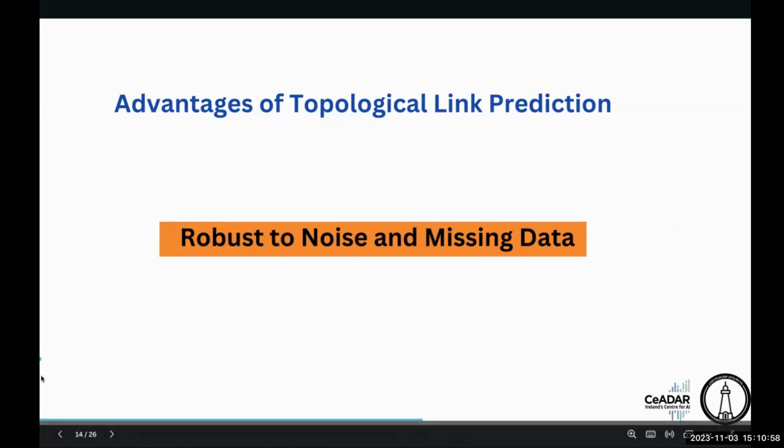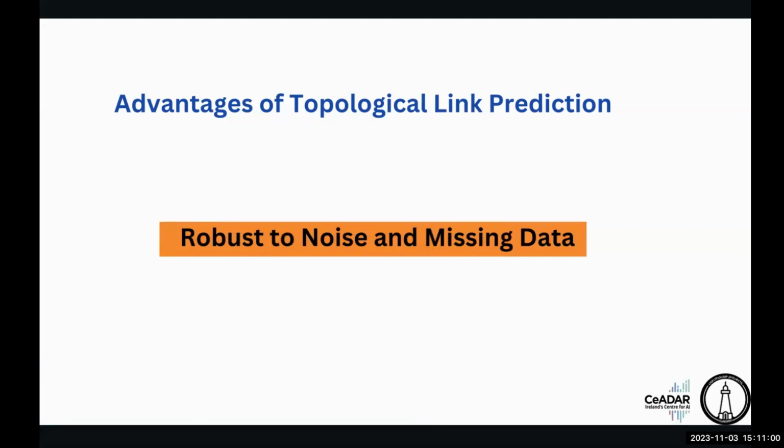The next important reason for topological link prediction is that it is robust to noise and missing data. In a graph, we can see that there is a lot of missing data. In graph networks, irrespective of missing values or noise, it doesn't take them into much consideration. Why? Because if a node is connected to another node, that is what we use when computing the prediction process.